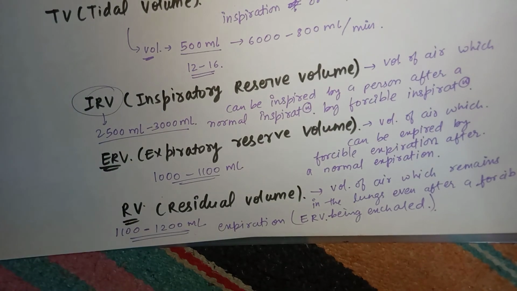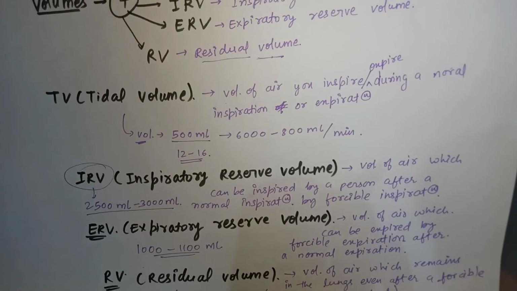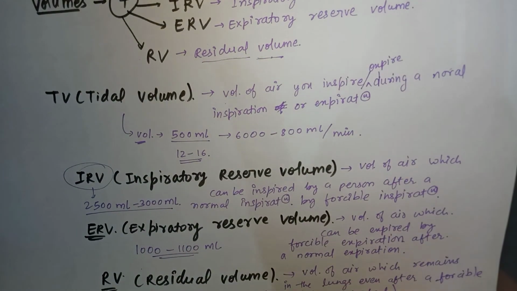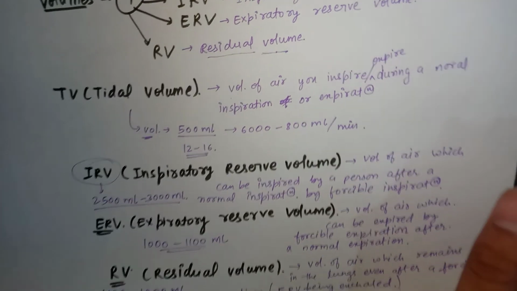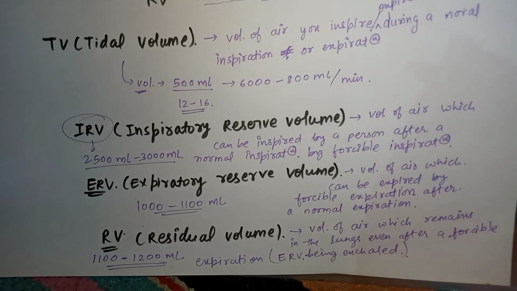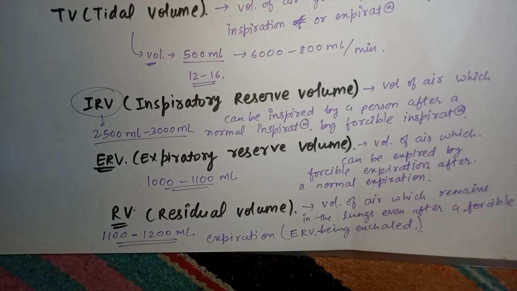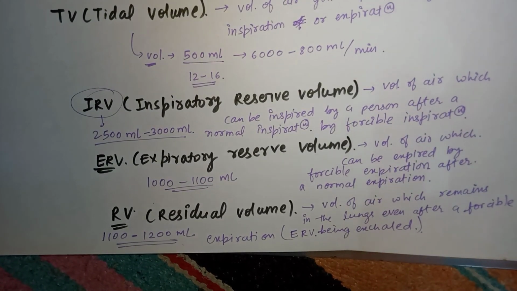All right, so these are the four volumes. That is tidal volume, which accounts for 500 ml. It is the volume of air which is inspired or expired during normal inspiration or expiration, or you can say during normal respiration or breathing. Then the inspiratory reserve volume is the volume of air which can be inspired by a person with a forcible inspiration after a normal inspiration, and it accounts for 2500 to 3000 ml of air. And then the expiratory reserve volume is the volume of air which can be expired by a person after a normal expiration, and it accounts for 1000 to 1100 ml of air.